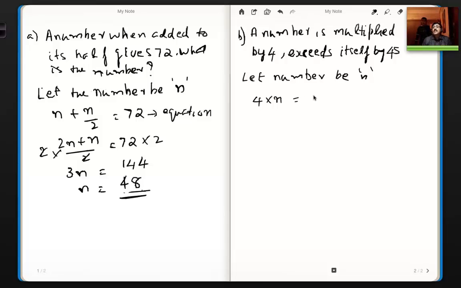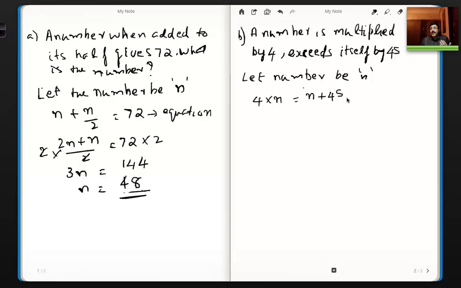The 4 times that number is exceeding itself by 45. Exceeds means it's more than, or it's higher than, so plus 45. That's what it means. Exceeding itself by 45 means n plus 45.